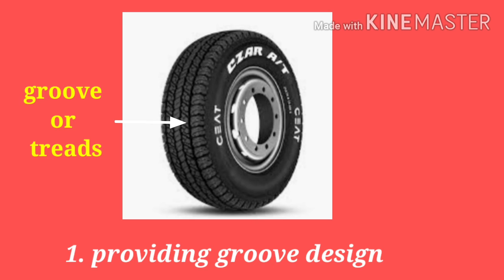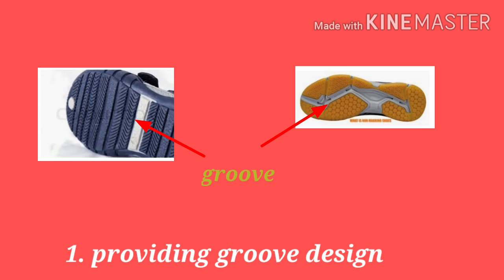Why is it done? It is done so the friction between the tires and the road increases and the vehicles may stop easily when desired. And these treads also prevent the vehicles from slipping or skidding on wet roads. Also the soles of our footwear are provided with a groove design, to increase the friction and to avoid slipping, and this groove design helps us to walk easily on the road.